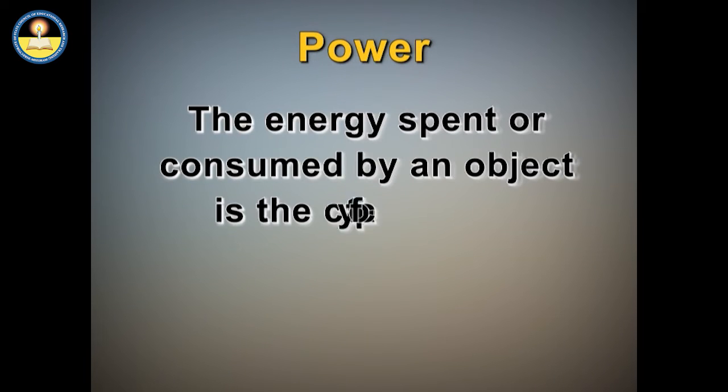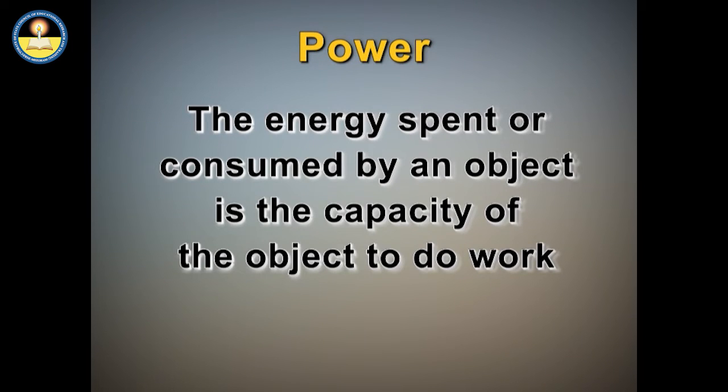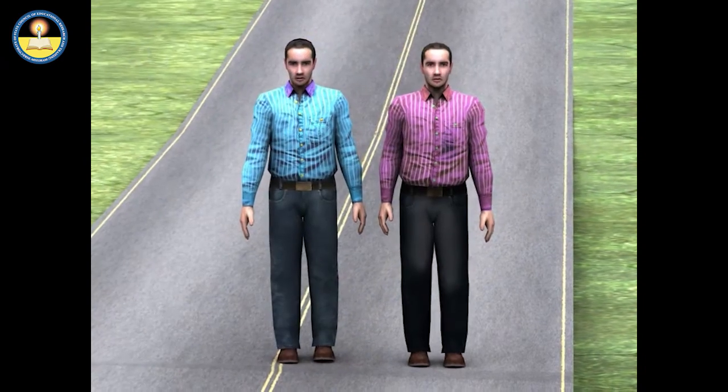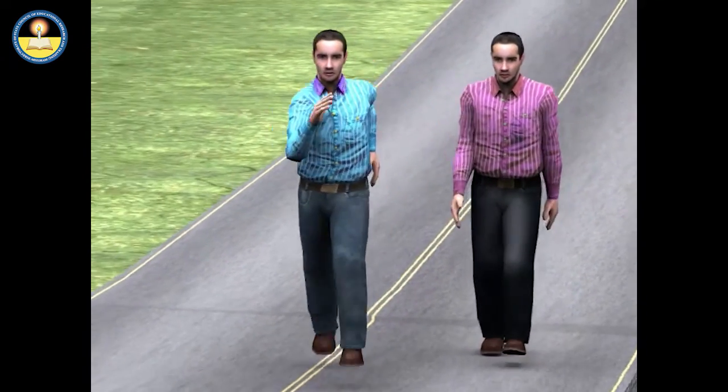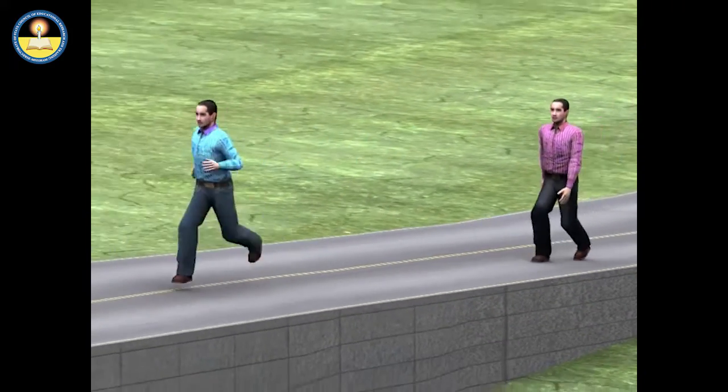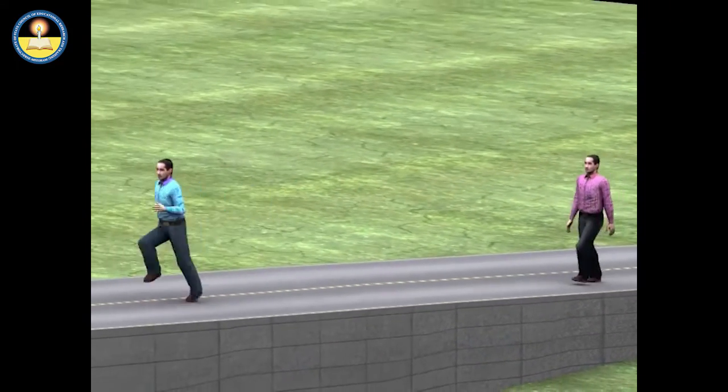In other words, the energy spent or consumed by an object is the capacity of the object to do work. Thereby, the energy spent or consumed per unit time is called power. For example, when a boy climbs an inclined road, he would be more tired while running instead of walking.